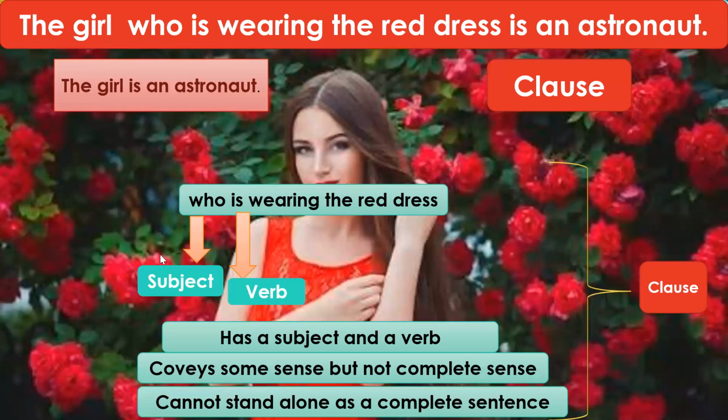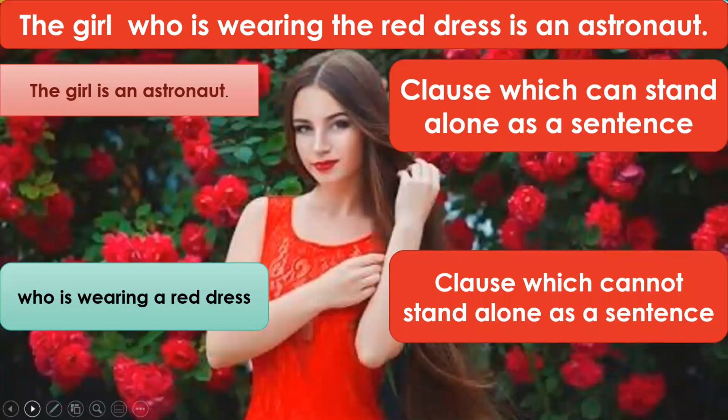It has a subject, which is "who"; "is wearing" is the verb; it conveys some sense, not complete sense; and it cannot stand alone as a complete sentence. It needs another part to complete its meaning. It needs another clause to complete its meaning. So this was a sentence which had two clauses. Let us look at the two clauses now.